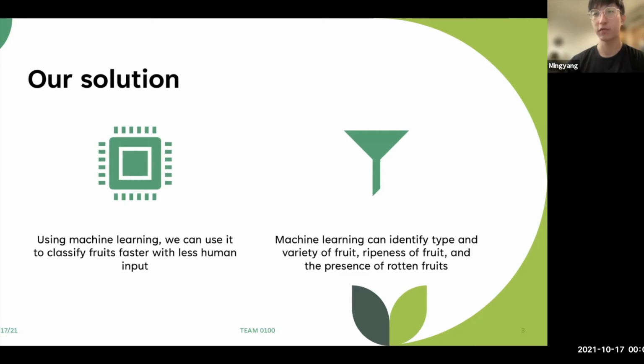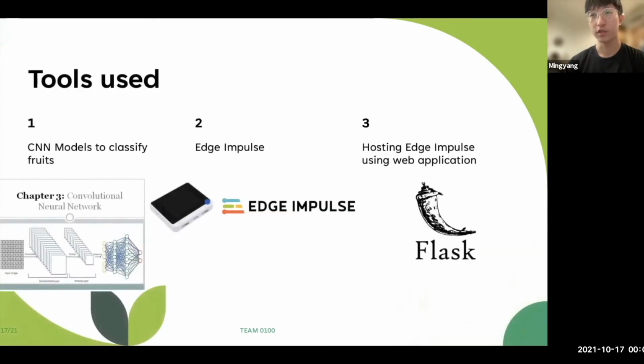Subsequently, we'll be going through the different tools used as well as the rationale behind the choice of tools. The first tool that we utilize will obviously be machine learning, more specifically convolutional neural network, CNN, models to classify fruits. For the prototype, the model is trained on classifying ripe apples, rotten apples, and overripened apples due to time and resources constraints. An issue faced in this aspect was the collection of overripe apple data sets, as most data sets available online are from both extremes: perfect apples, and apples literally rotten down to the core.